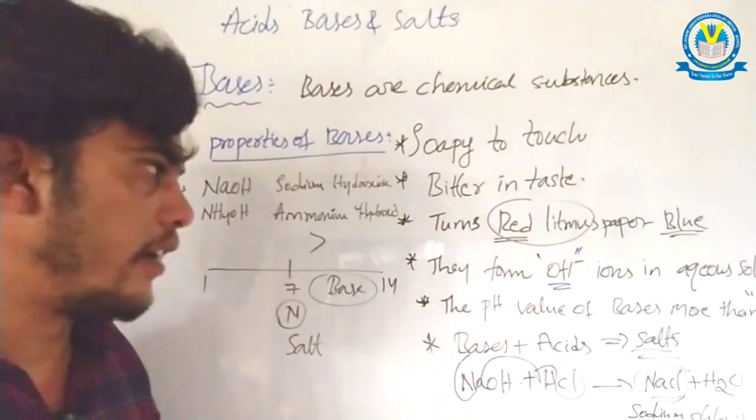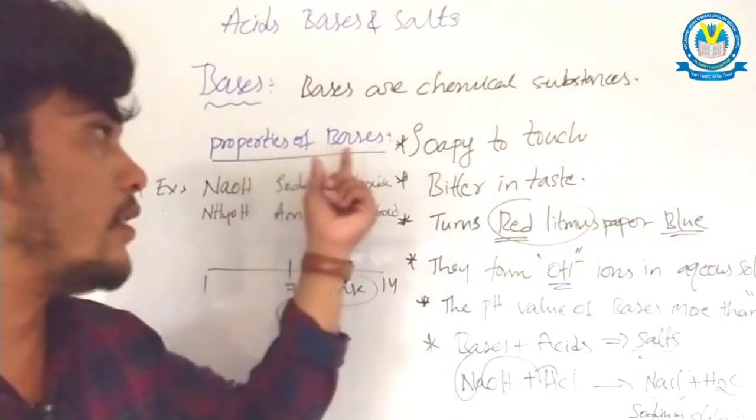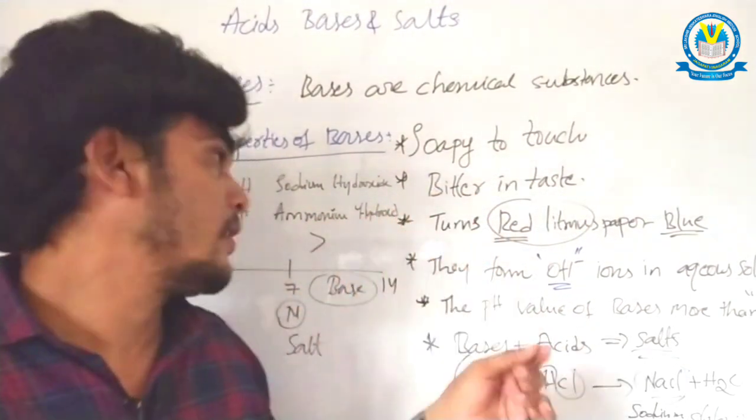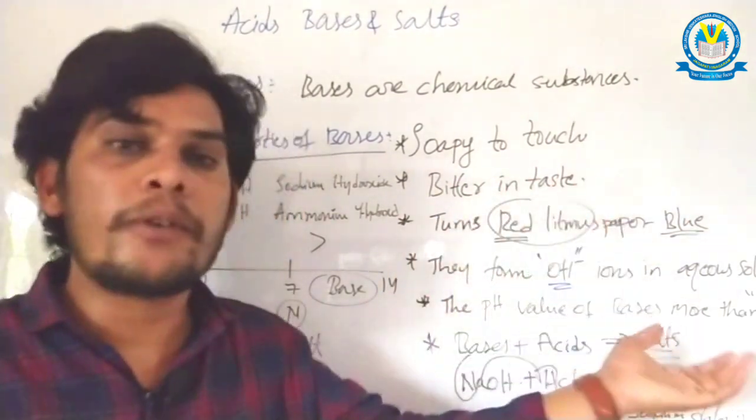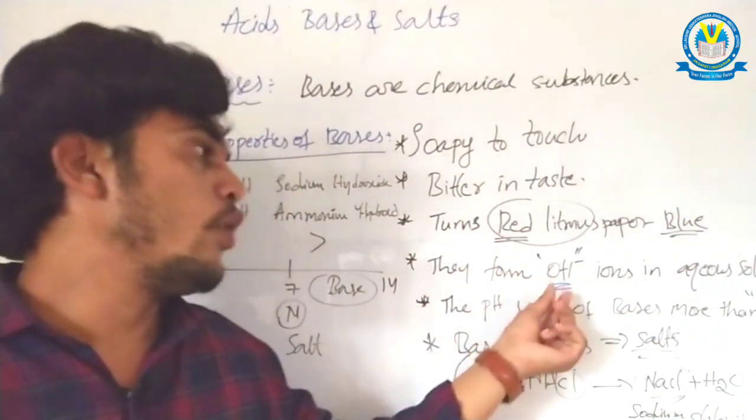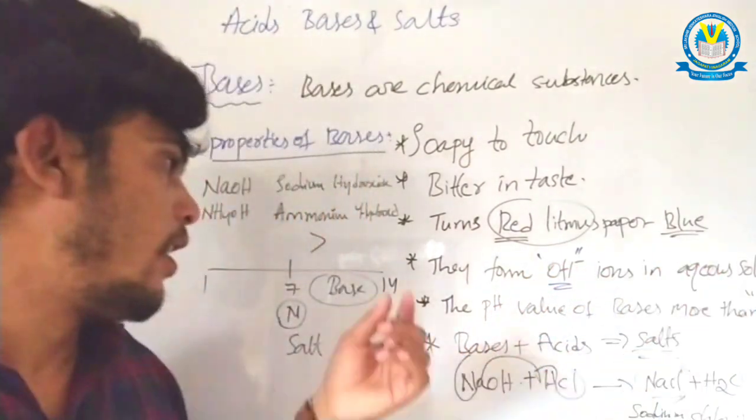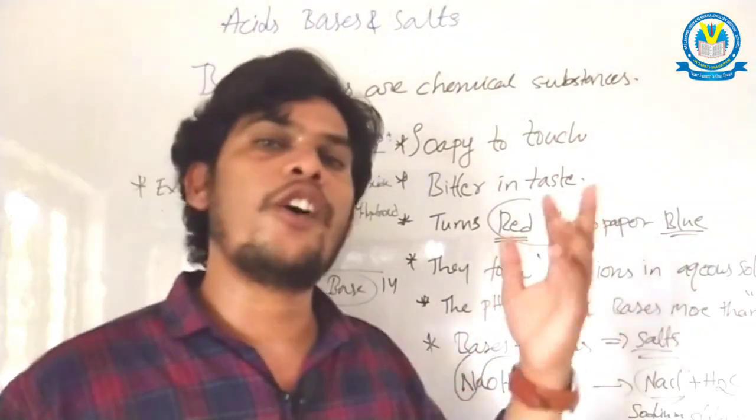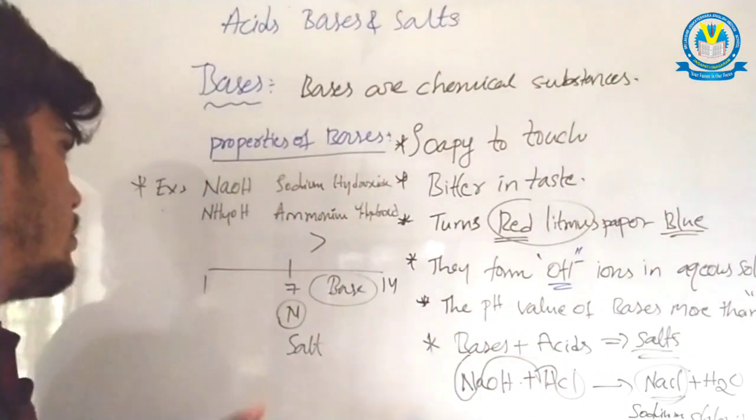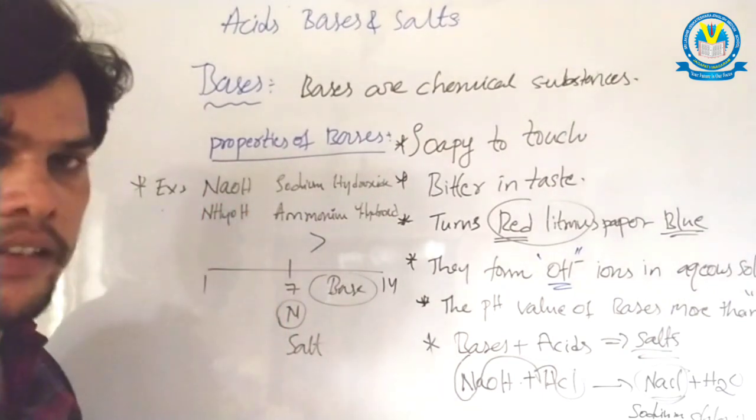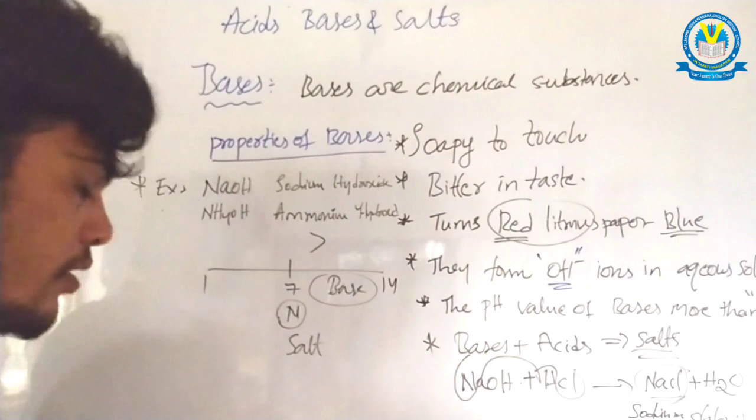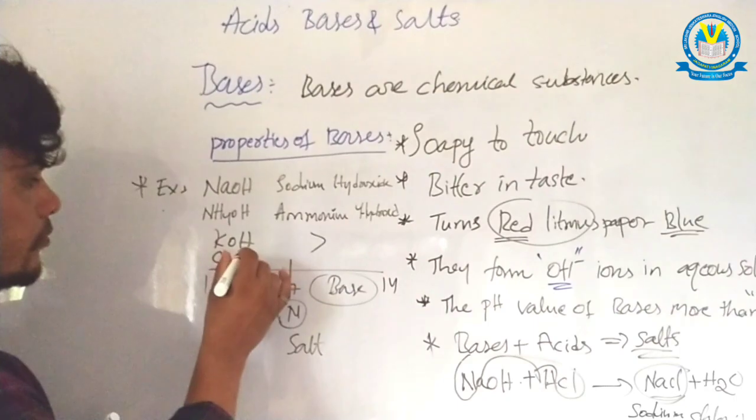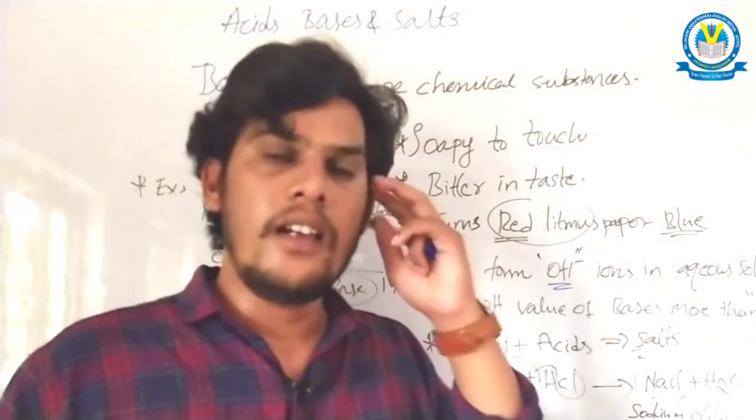So what are the properties? Just rewind. Bases are soapy to touch. If you touch bases, they are soapy in nature. They are bitter in taste, and they turn red litmus paper to blue, and they form OH minus ions in aqueous solution. The pH value of bases is more than 7. Bases react with acids and form salts. Examples of bases are sodium hydroxide, ammonium hydroxide, potassium hydroxide, and calcium hydroxide. So there are a number of bases.